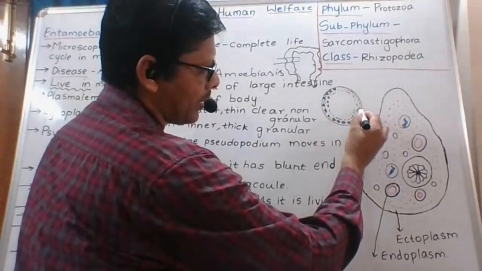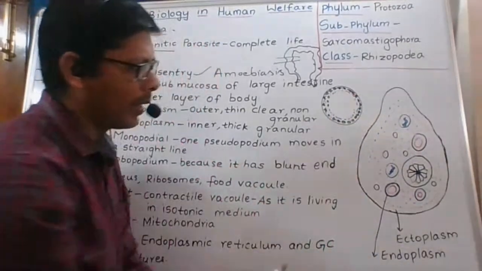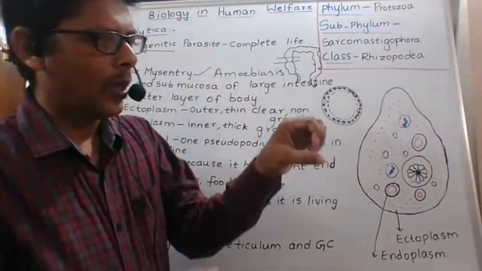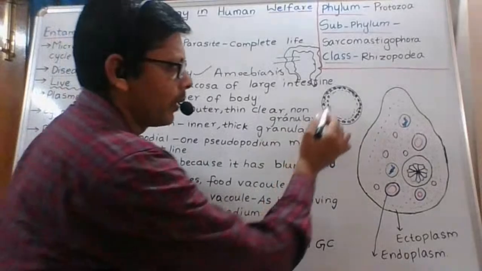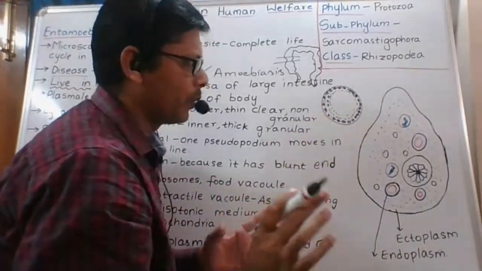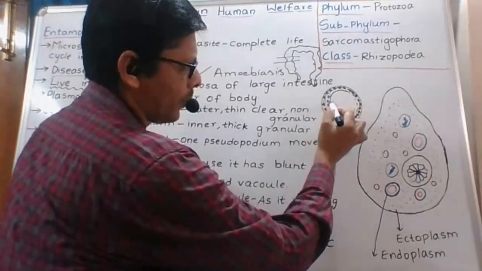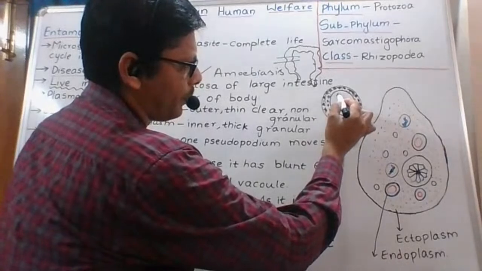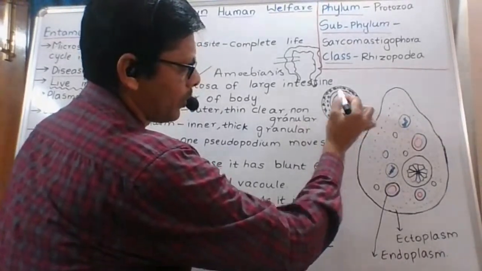Smooth muscles are arranged in two layers. One layer is arranged lengthwise like this. One layer is arranged in a circular manner. These are the circular muscles, and these are the longitudinal smooth muscles. After this comes a layer called submucosa.